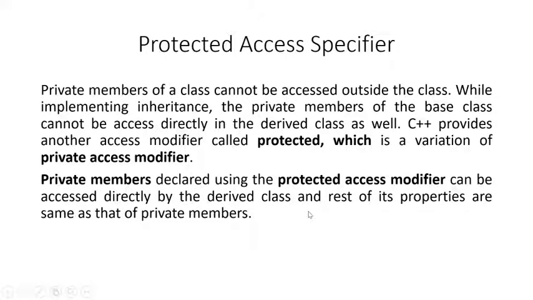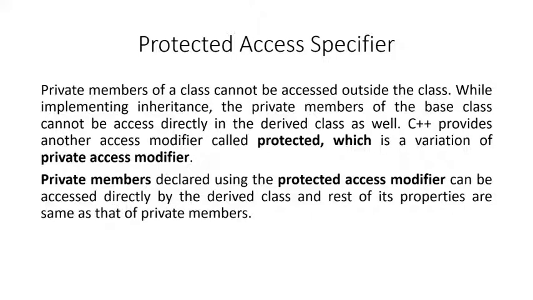You are already aware of the two access specifiers that we use to define or prototype the various members of a class. One is called private and the other one is called public. Private members of a class cannot be accessed outside the class, and public members of a class can be accessed outside the class. Now, what about inheritance?